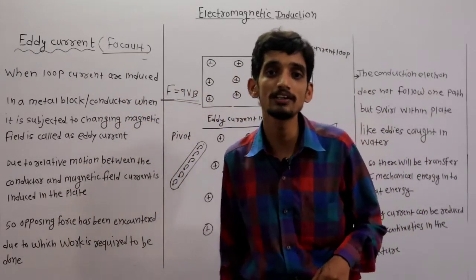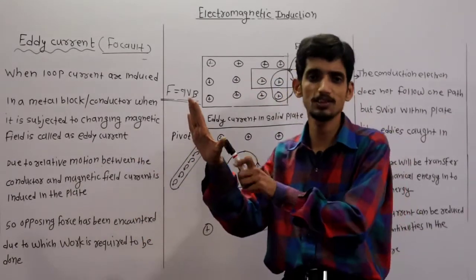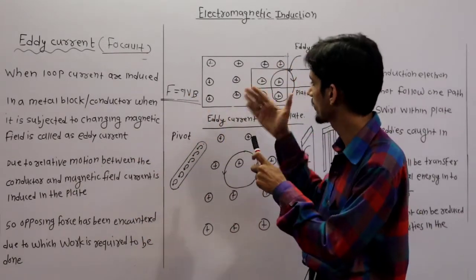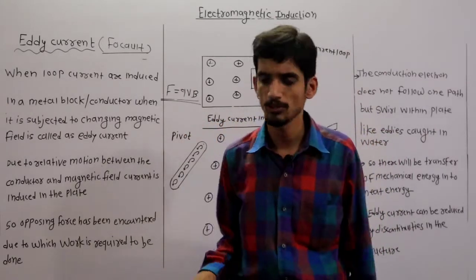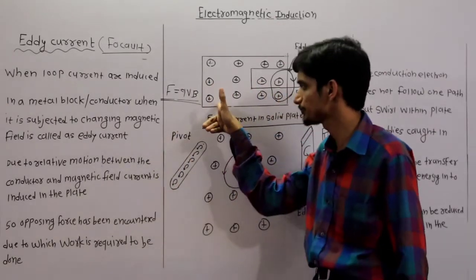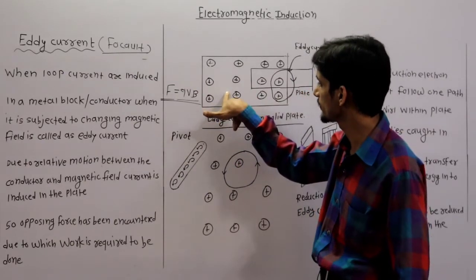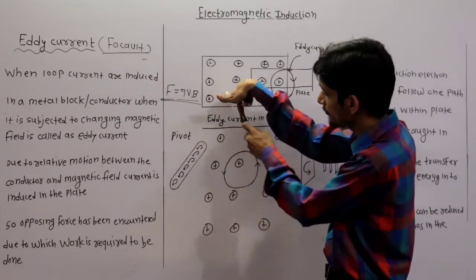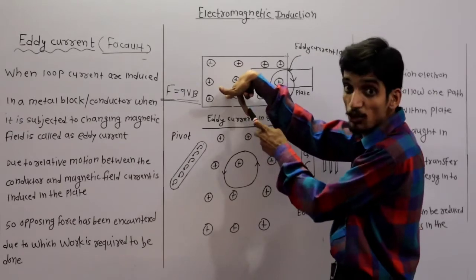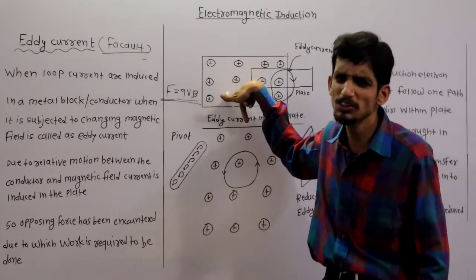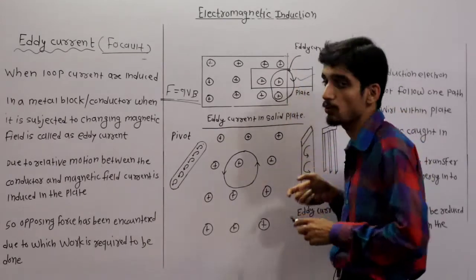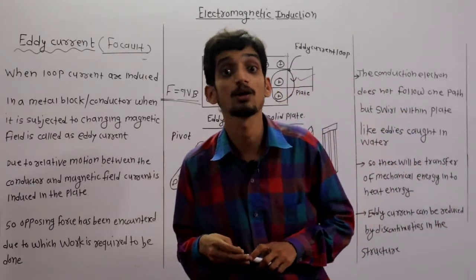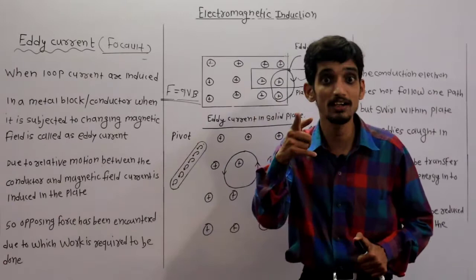Fleming's right hand rule, what does it give? In this case, this finger gives the motion of the conductor, this finger gives the magnetic field, and this is I. So the field is inward, there is motion of the conductor, and this particular finger indicates the direction of induced EMF, that is current, because it is a closed path. That's why current is induced. That's why I have shown the current direction as a downward arrow, which is clockwise. Clear? Why is the current clockwise?